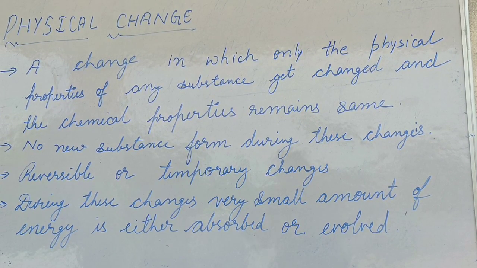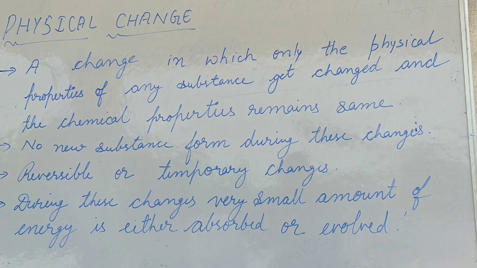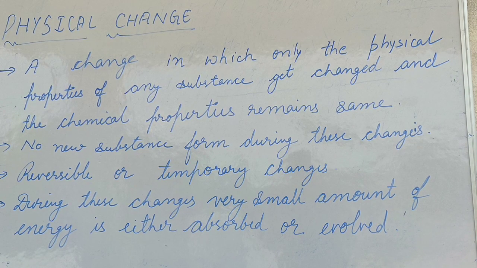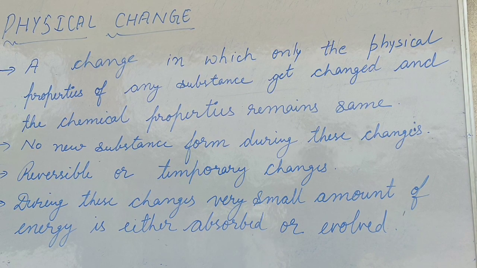Some common examples of physical changes are evaporation, condensation, melting, freezing, sublimation, etc. Dissolution of a solid into a liquid, magnetization, expansion of substances, tearing of substances. These examples are of physical change. Now let us see what a chemical change is.